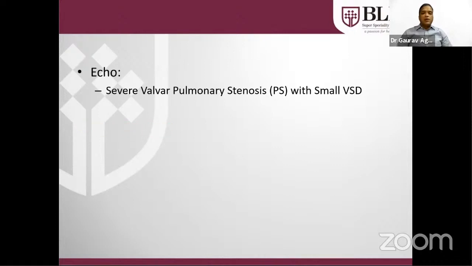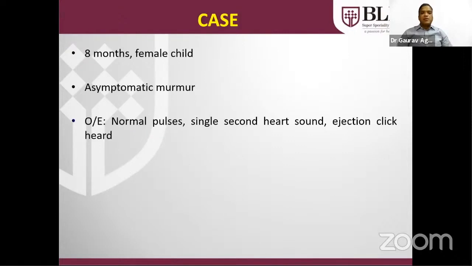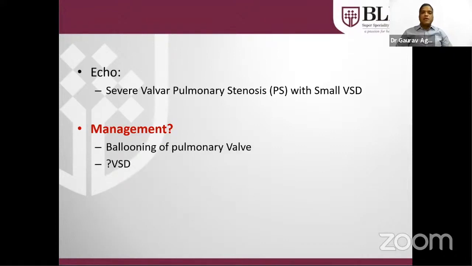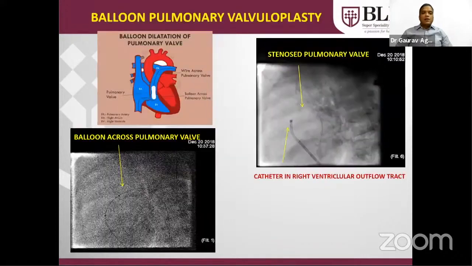Management for such a problem: when the patient is asymptomatic but has severe valvular pulmonary stenosis, it should be tackled using a balloon in the cath lab to open the valve. Valvular stenosis can be tackled in the cath lab by balloon, but other types of stenosis, infundibular and supravalvular, have to be tackled in the operation theater only. A small VSD can be left alone. The patient is on follow-up.